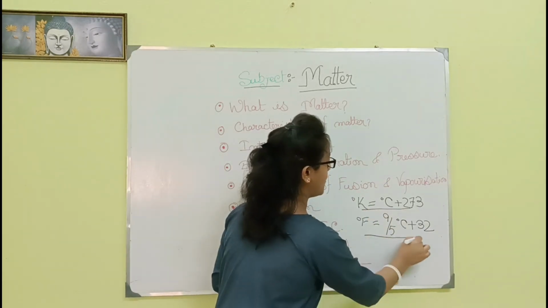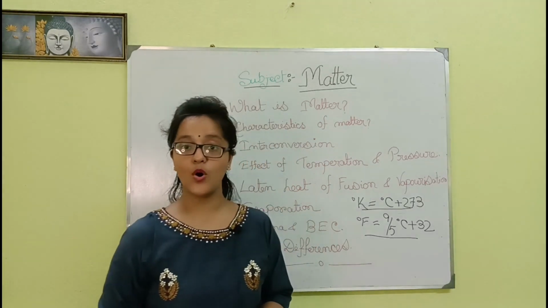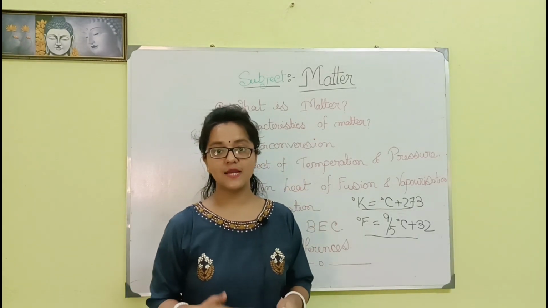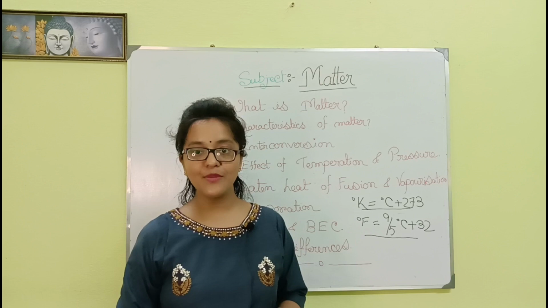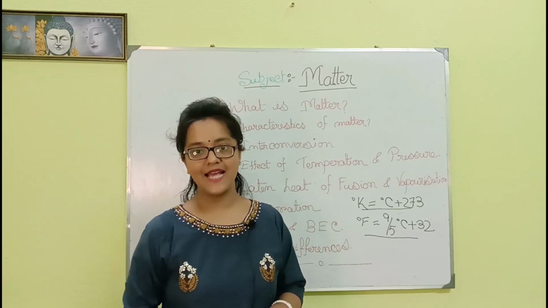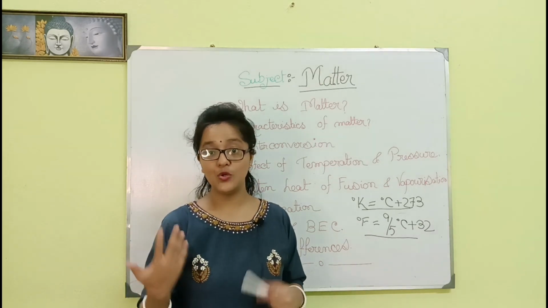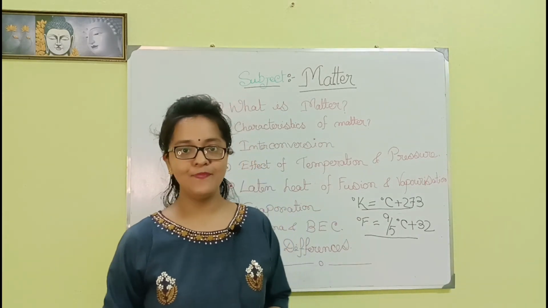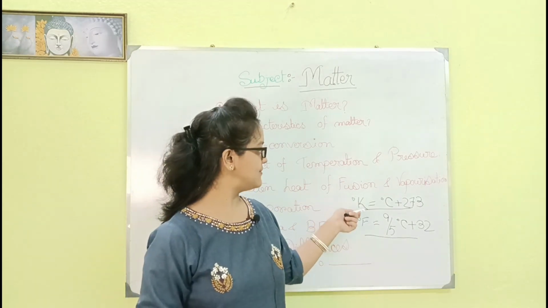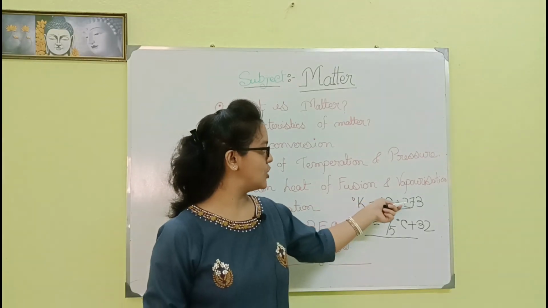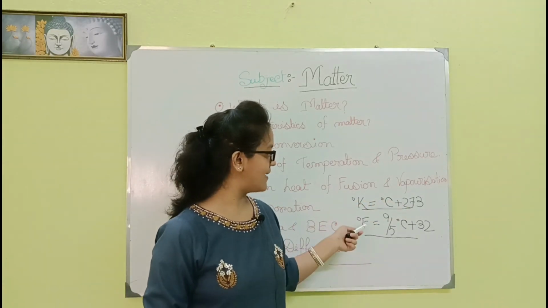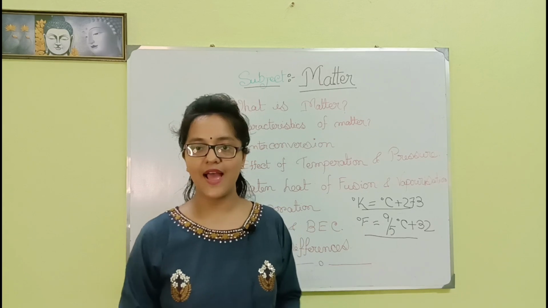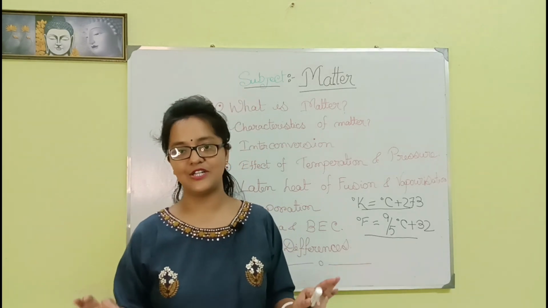These two formulas are very important because mathematical problems will come in your question papers, and you should use these formulas to solve your problems. Okay, so degree Kelvin equals degree Celsius plus 273, and degree Fahrenheit equals 9/5 degrees Celsius plus 32.